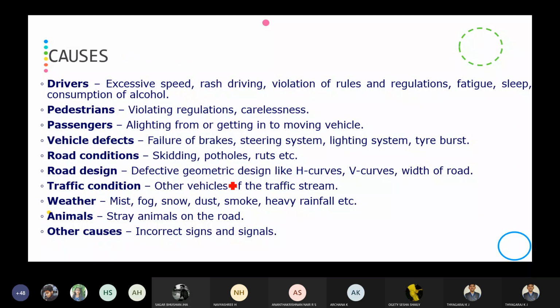Then what are the causes? This is very important from the examination point of view and from the IA point of view. This is a very important question. Why? Because in the majority of question papers you may see this: what are the causes? They will mention something like, explain the various causes for road accidents. Don't get confused between the basic elements and causes. Basic elements are different, causes are different. So from the basic elements we can derive these causes.